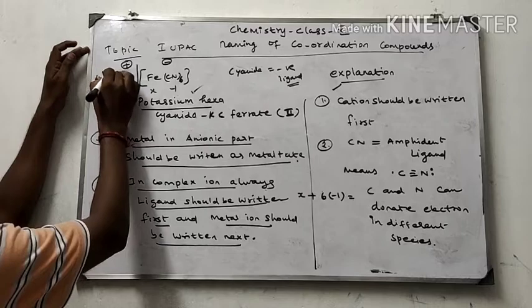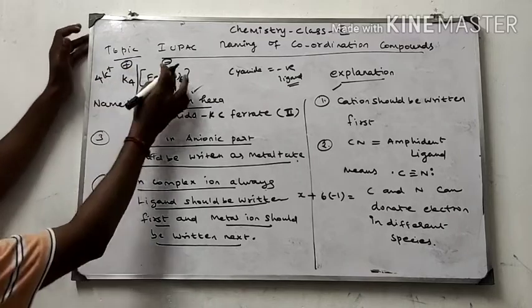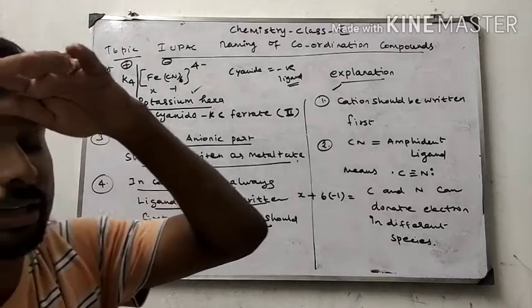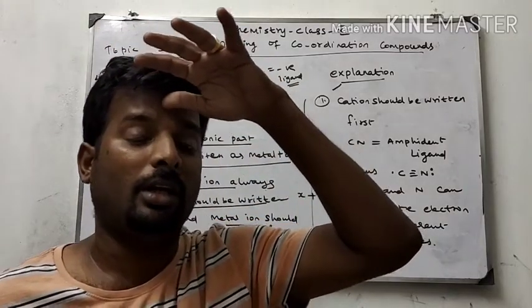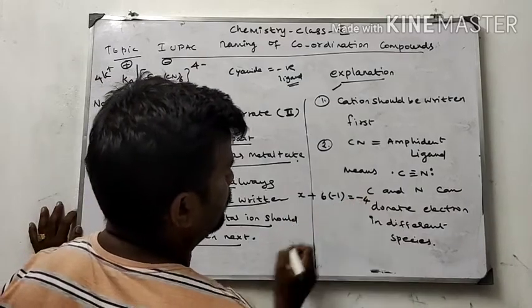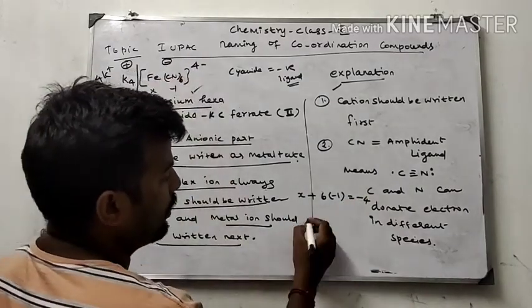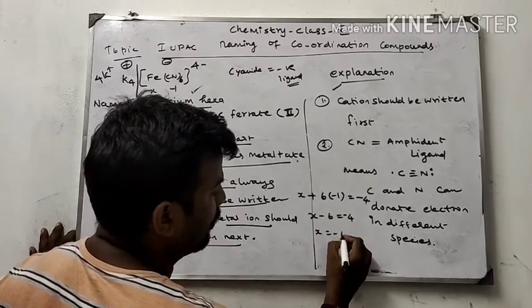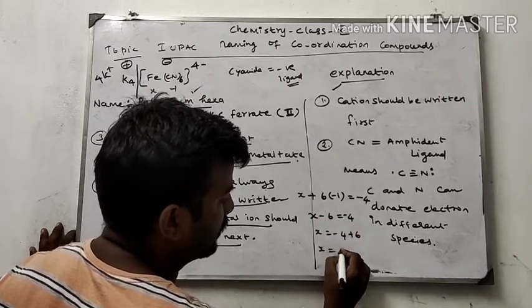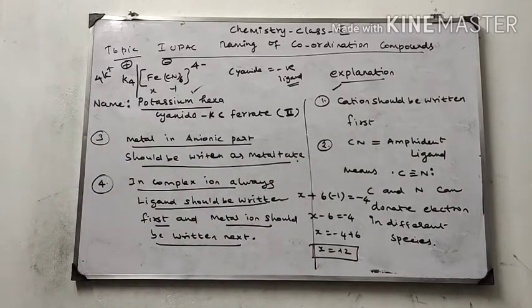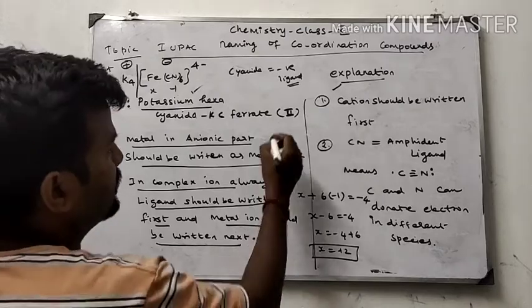Here there are 4 K plus, therefore automatically the charge of the complex is 4 minus. In a salt, there is an equal amount of positive and negative ions, therefore -4. The complex has -4. So x minus 6 equals -4, x is equal to -4 plus 6, x is equal to +2. So the oxidation state of iron is +2.